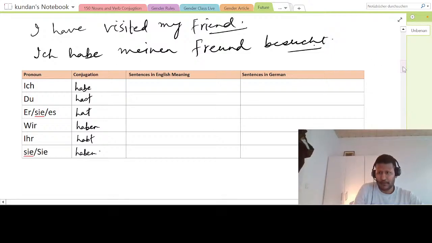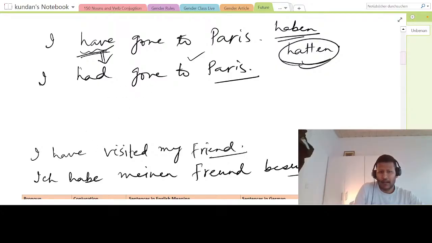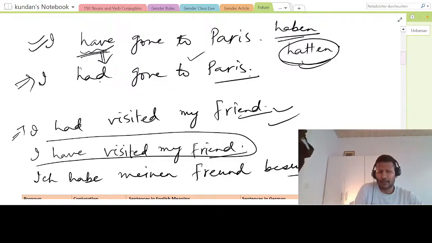Let me go a bit up. Okay, so I will say I had, this will change, right? I had gone to Paris. Simple, right? And I had visited my friend. It will be as simple as this, right? Nothing special about it. In present we have seen present perfect, so I have gone to Paris, and this will change to I had gone to Paris. And here, I have visited my friend will change to I had visited my friend. So this is the change in past perfect, right?